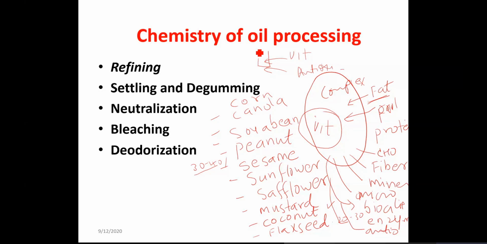And now recently you must have seen, people would like to go for cold pressed oil, and they are more expensive than refined oil. A safflower oil which is refined you will get for around 130 rupees a liter.